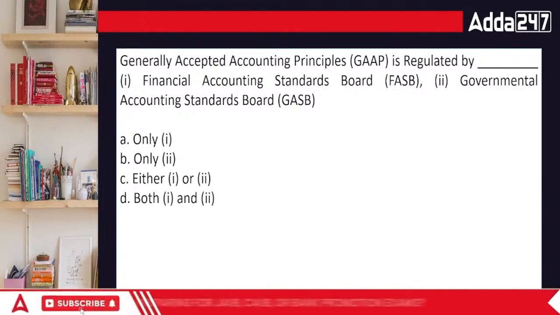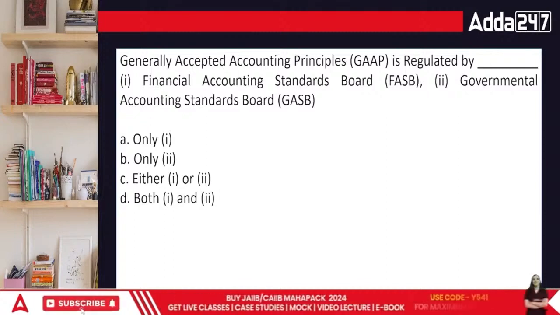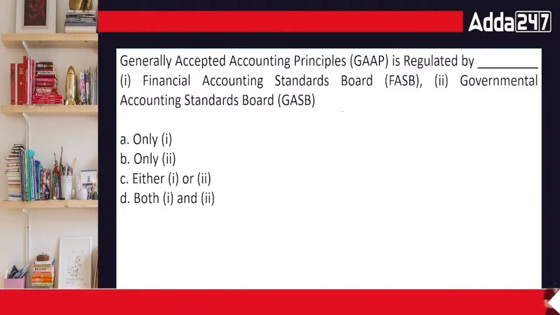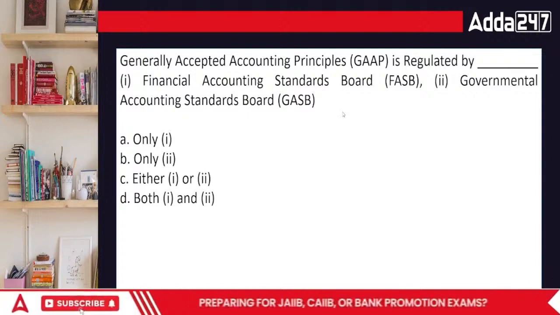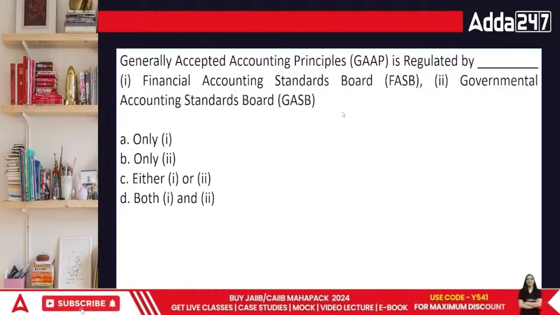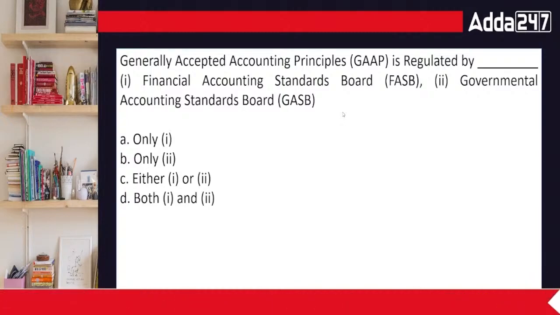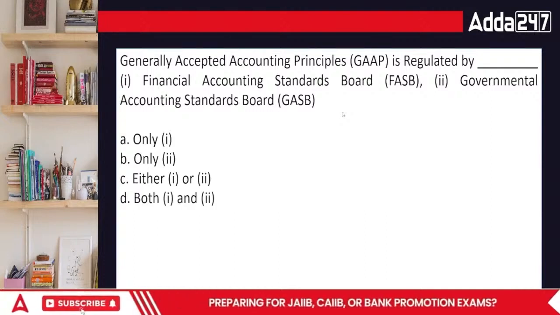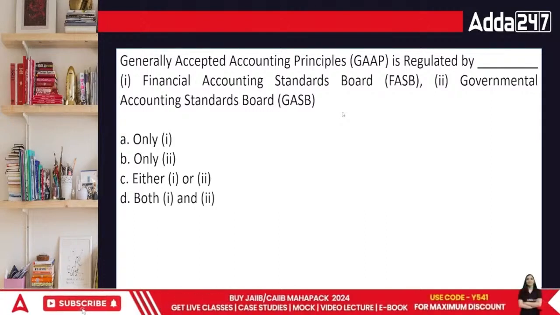See, everybody, when we talk about GAAP, generally accepted accounting principles, these are those principles which are accepted throughout the world for the usage, of course. We're talking about the accounting standards which we want in the books of accounts altogether. FASB, number one.